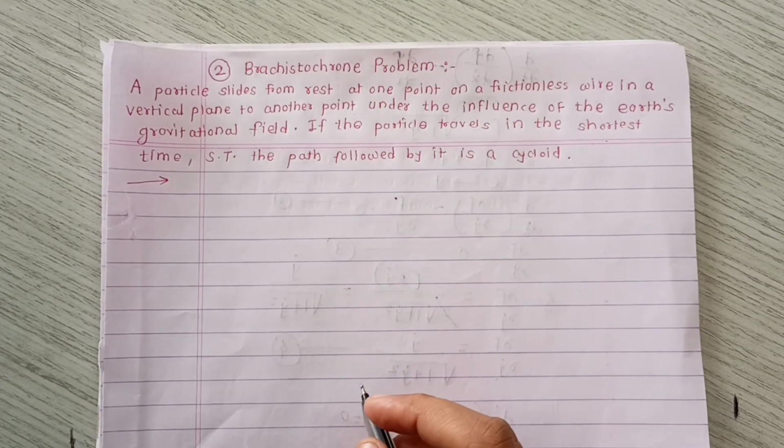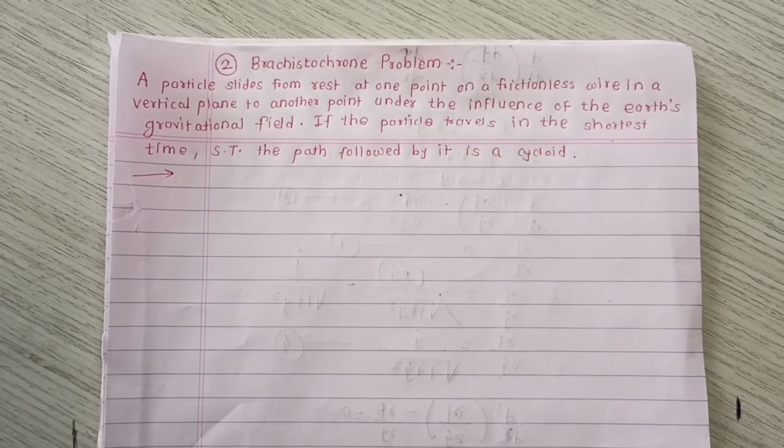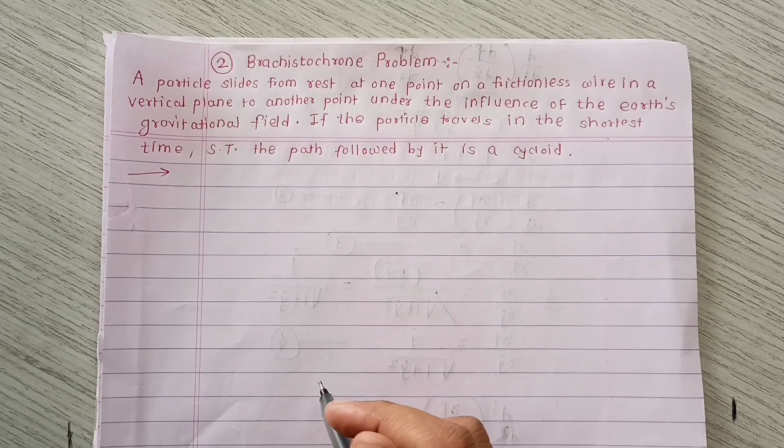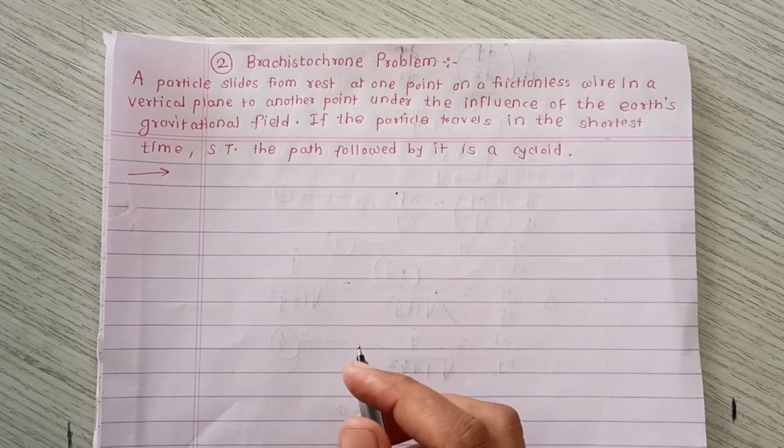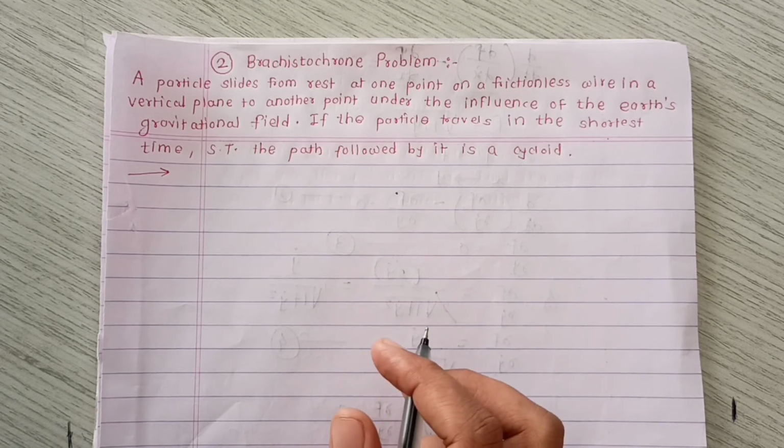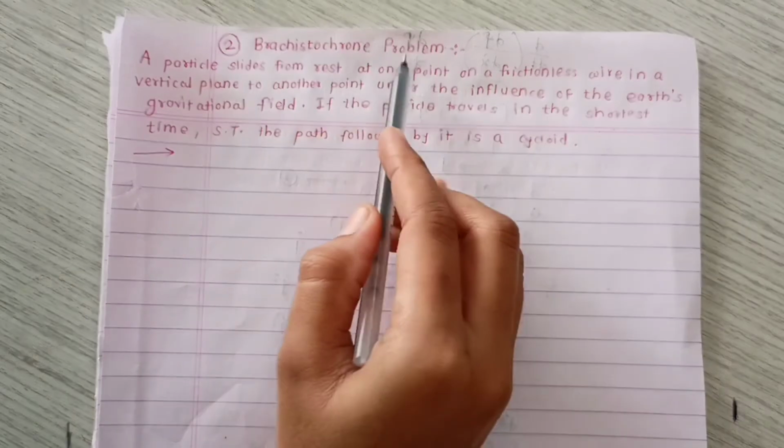Hello student, we are studying our classical mechanics course and in that we have started our first chapter, that is analytical dynamics. In that we have covered the proof of the variational principle and also taken into account the applications of the variational principle. The first application we have seen is that the shortest distance between 2 points which lie on a plane is the straight line. Now the second application is the Brachistochrone problem.